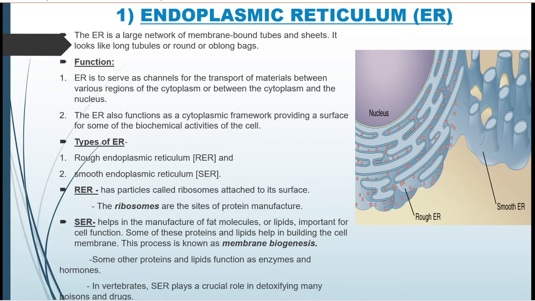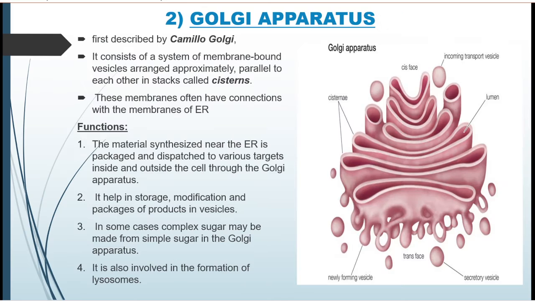So smooth endoplasmic reticulum takes up this lipid and protein to repair the plasma membrane. This process is called membrane biogenesis. The second major function of SER is to detoxify poisons and drugs in vertebrates.